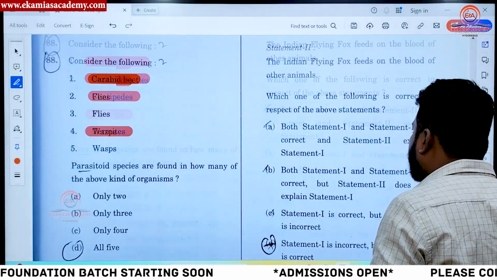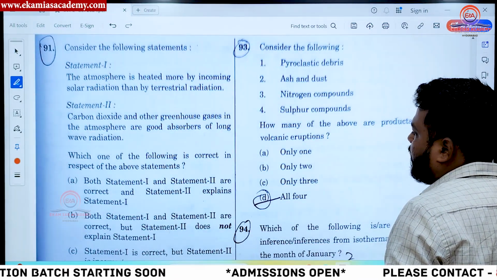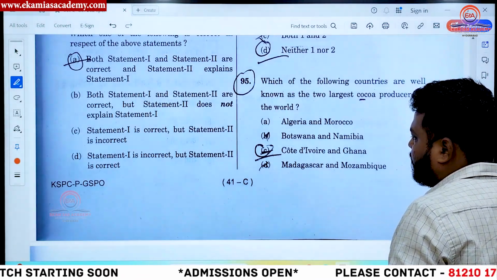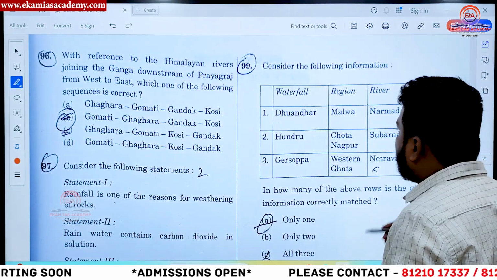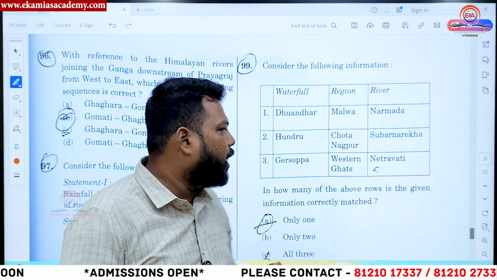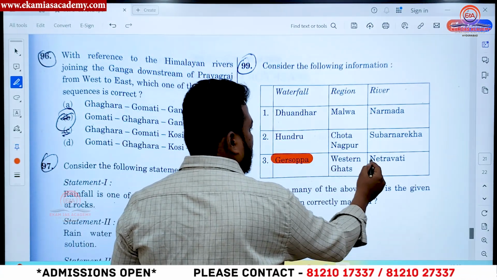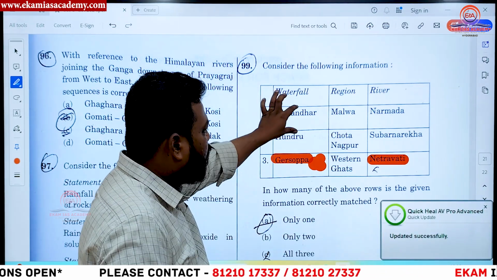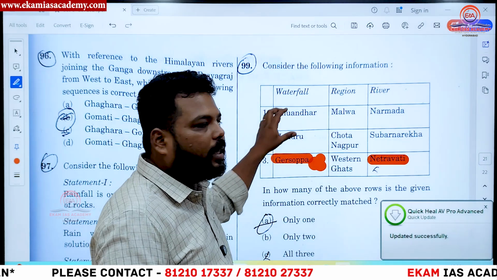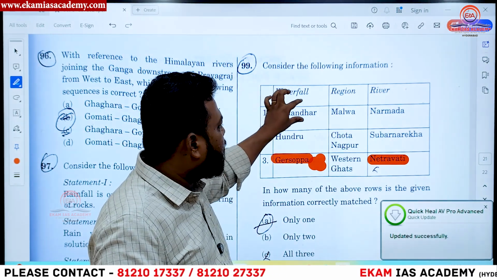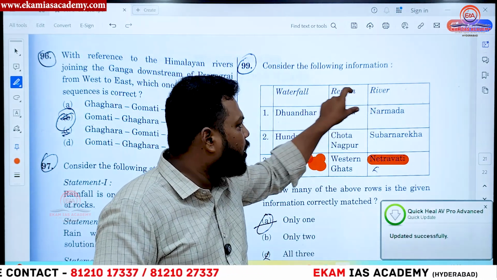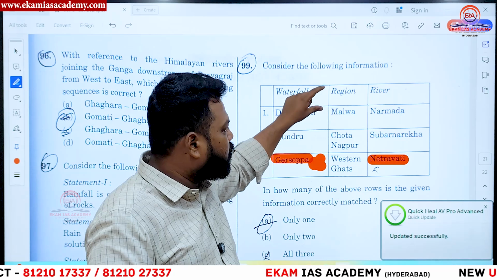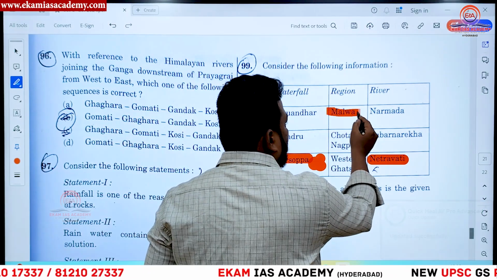One more question which is difficult to address was regarding the waterfalls. Yesterday we said that Gerasoppa waterfall, Netravati, was wrong. So here, only the two options which have been given, they are right, which we said. But considering Duadar falls on Narmada river, if you check the region, it is not along the Malwa region.